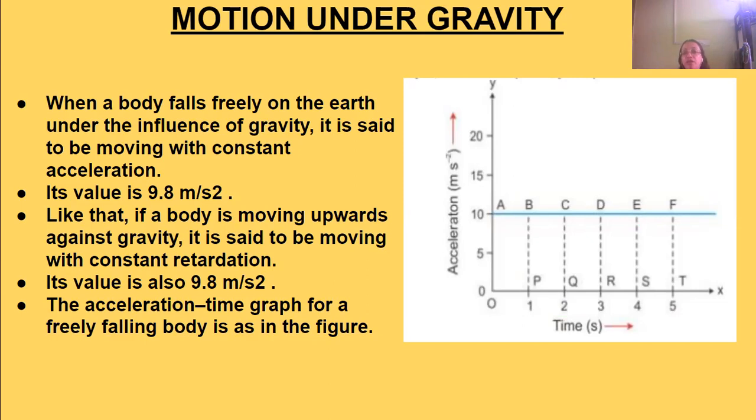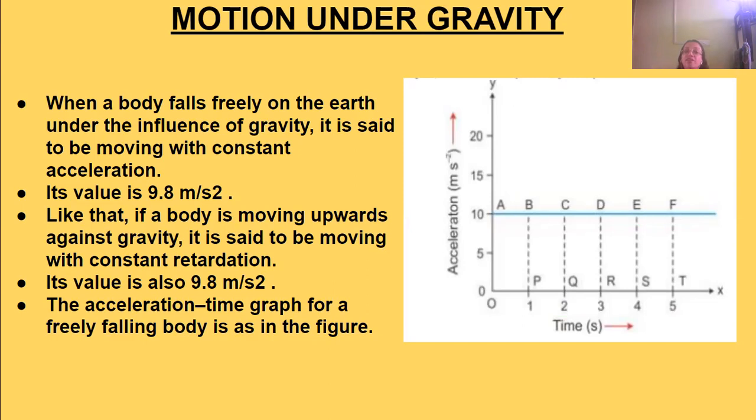Like that, if the body is moving upward against gravity, like if we throw a ball from down to up, then it is moving with constant retardation. Why? Because it's moving in the opposite direction, away from the earth. So it's a constant retardation, and that value is also 9.8 meters per second square.